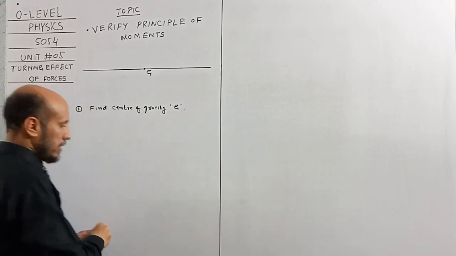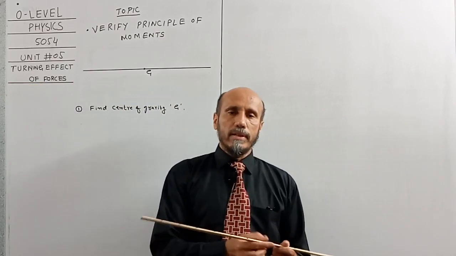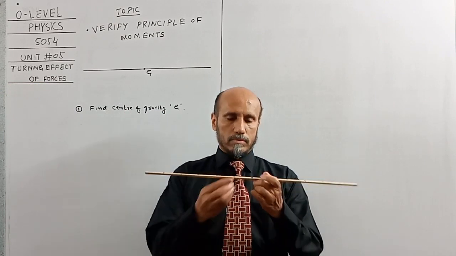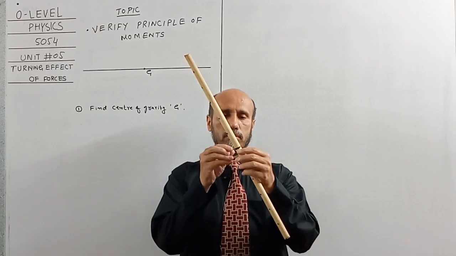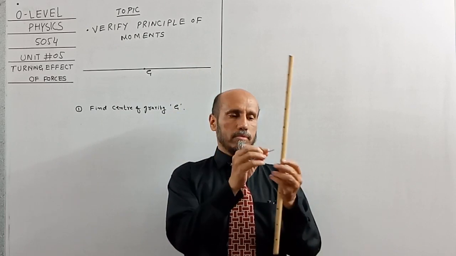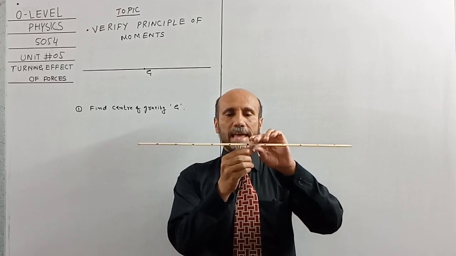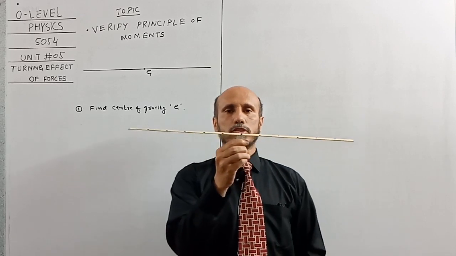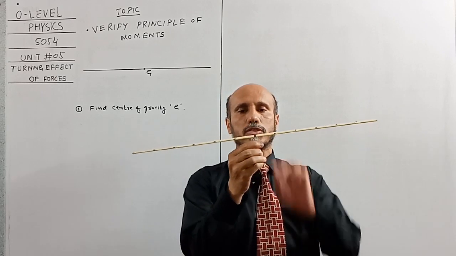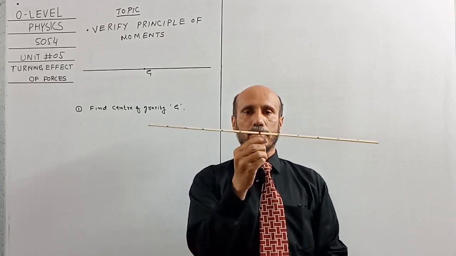In order to find the center of mass or center of gravity, we will place this rod on a sharp edge of a nail, and the point where it will be balanced, this will be its center of gravity. So this point at which it is balanced is its center of gravity. So the first step is that we will find the center of gravity of the body.